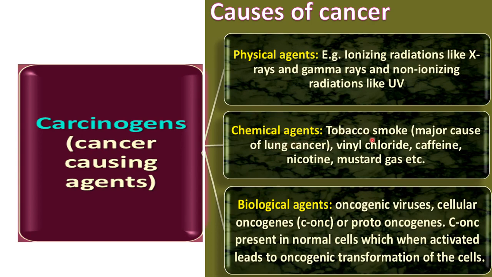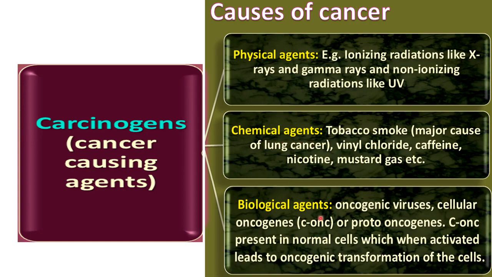Now, chemical agents. What is chemical agent? Tobacco smoke, that is a major cause of lung cancer. Also vinyl chloride, caffeine, nicotine and mustard gas, okay? All these have the chemicals to cause the mutation, and that's why these are considered as chemical agents of mutation.